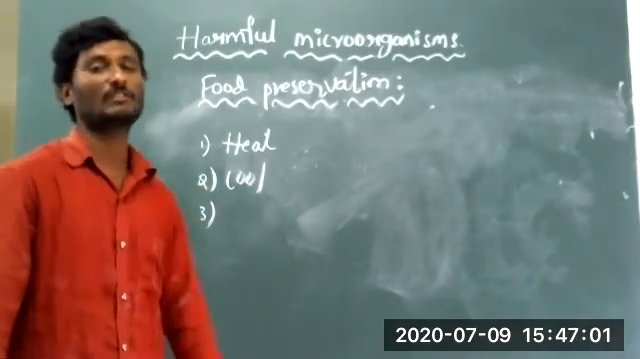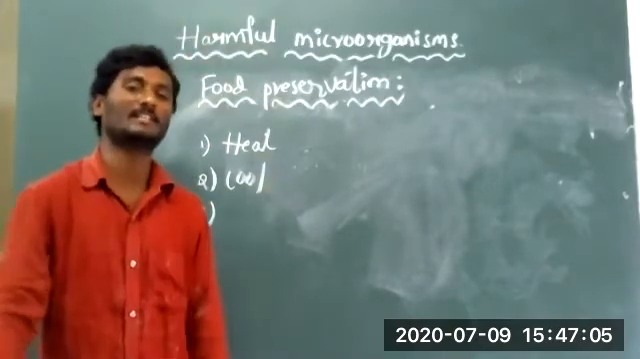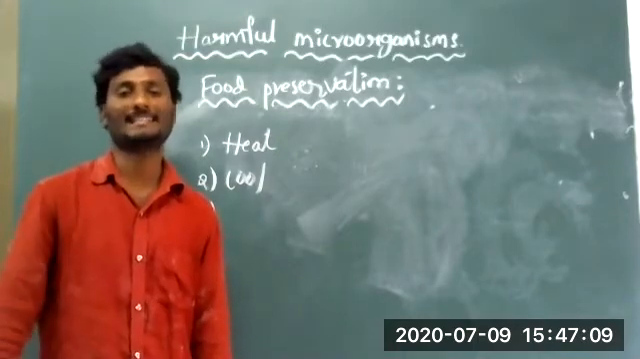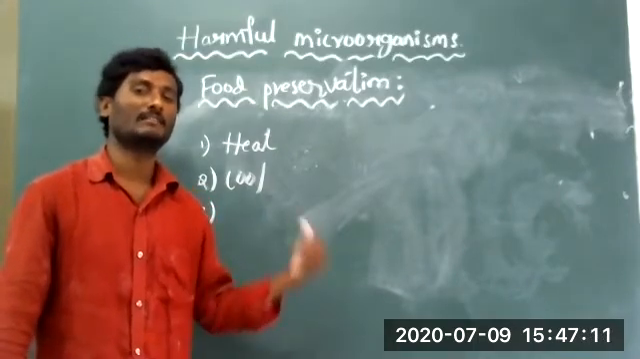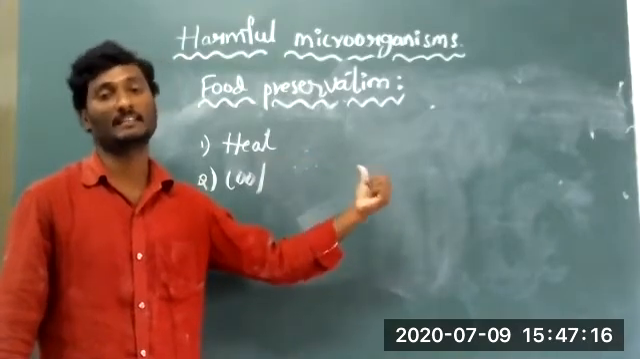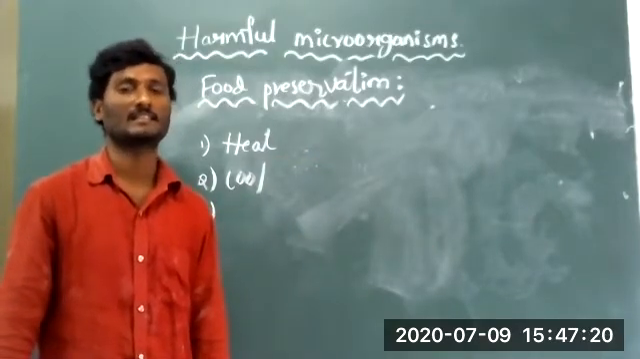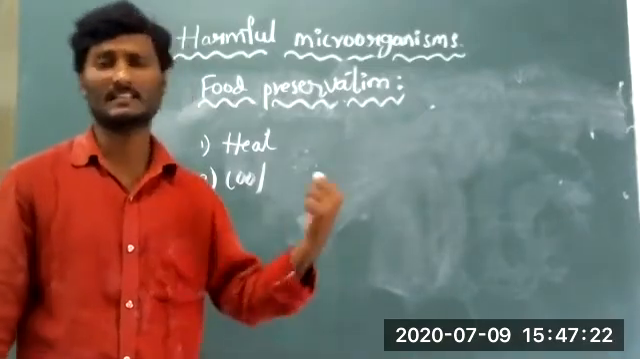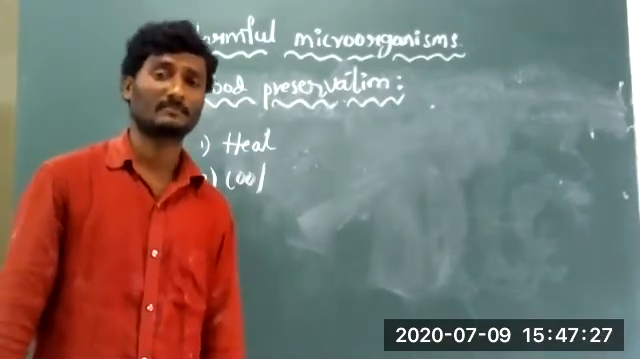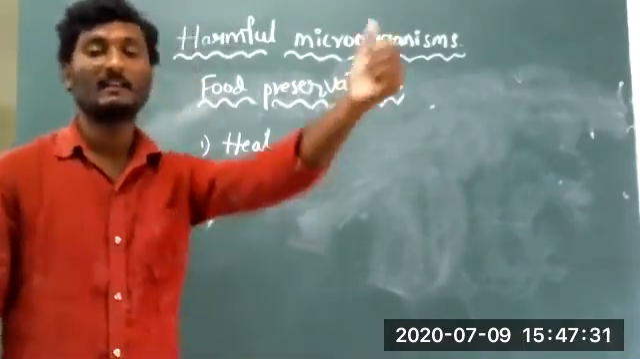Next, the cooling mechanism. Some fishes are transported to various places, from the seashore area to towns or cities. How is it possible? With the help of the cooling mechanism, they preserve the food material for a few days. Many methods you have already learned in fifth, sixth and seventh classes.